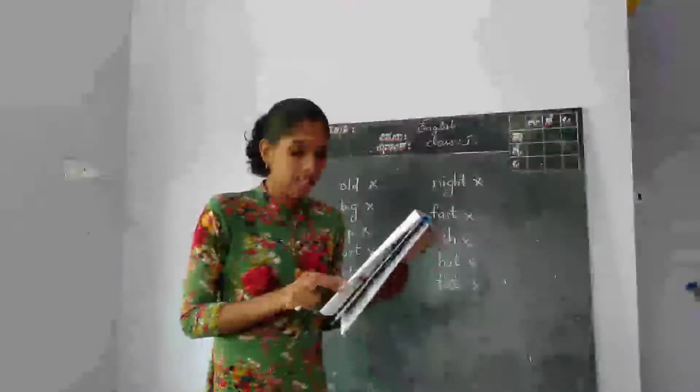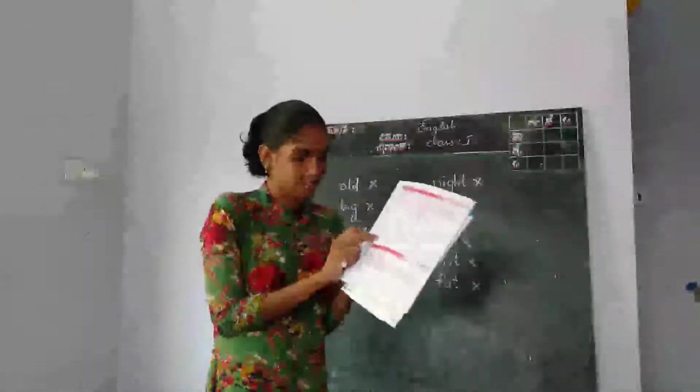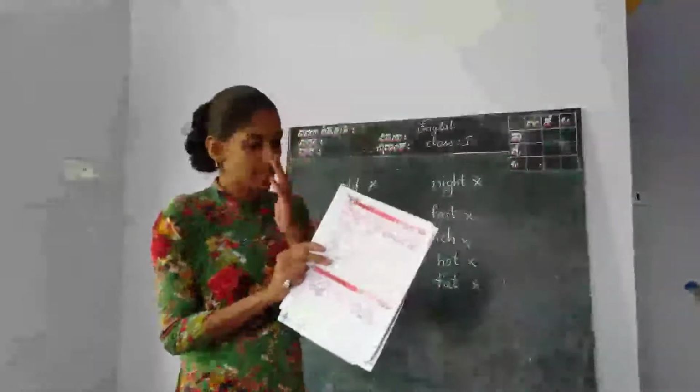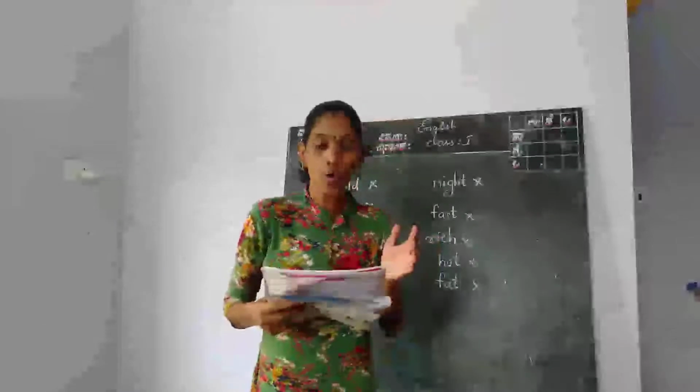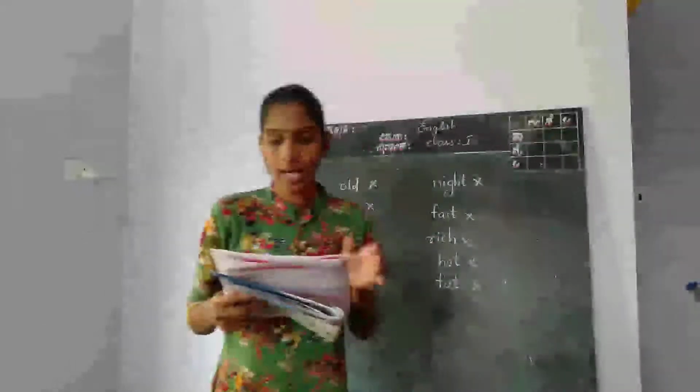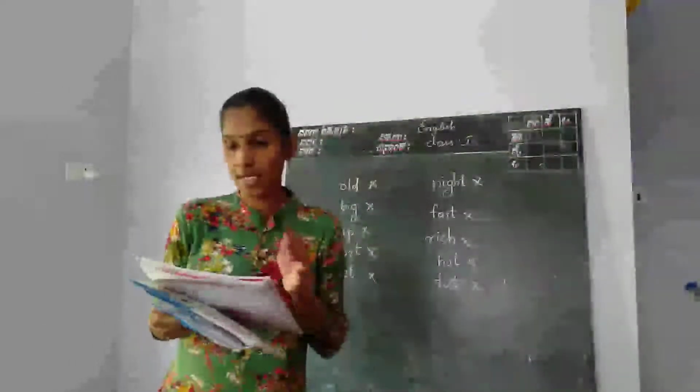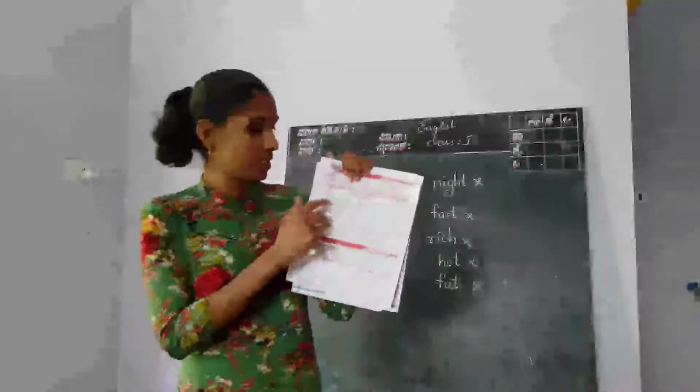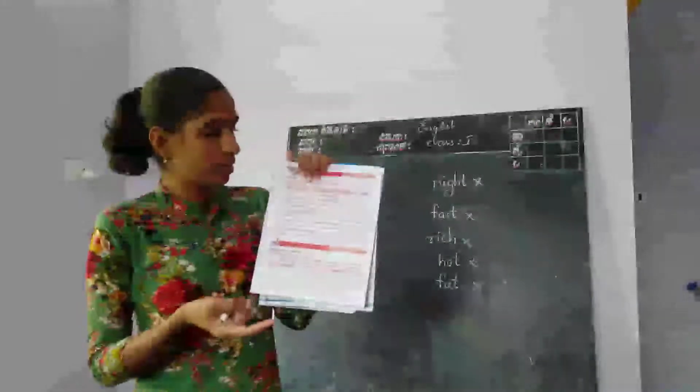Such kind of words we call opposite words. And in your workbook there is an activity regarding opposites. Let us see what it is. Select the opposite words of the underlined words in the sentences from the box and fill in the blanks. In each sentence there is an underlined word.